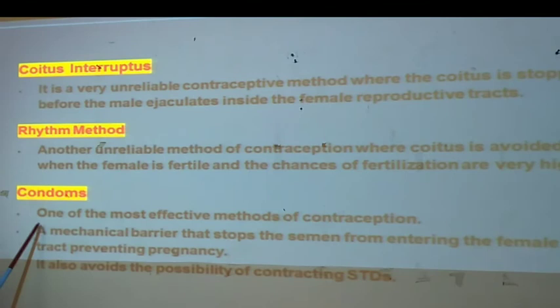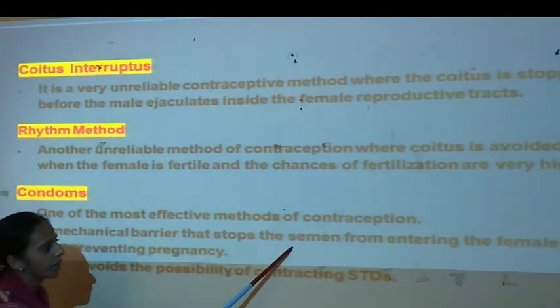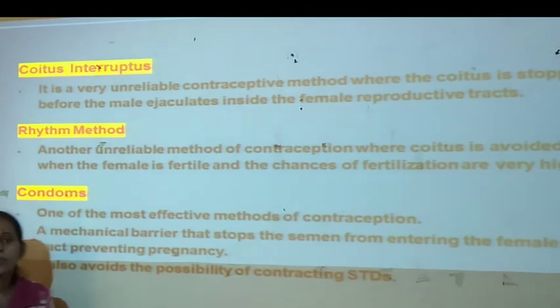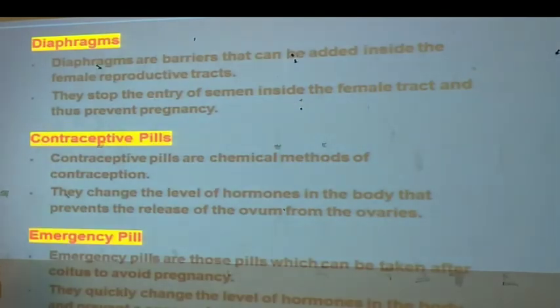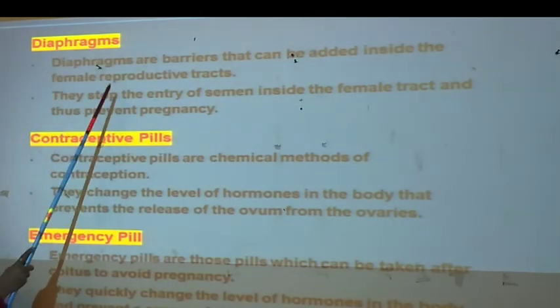Now, use of condoms. One of the most effective methods of contraception. A mechanical barrier that stops the semen from entering the female body. It also avoids pregnancy mostly. Now, diaphragm.